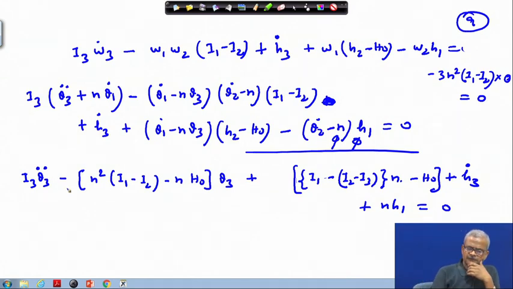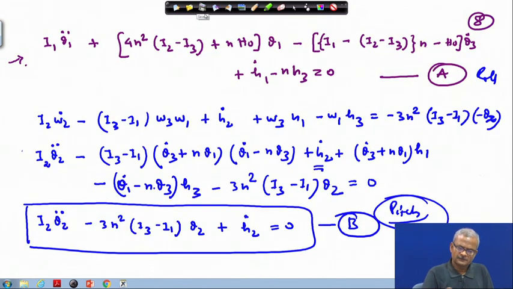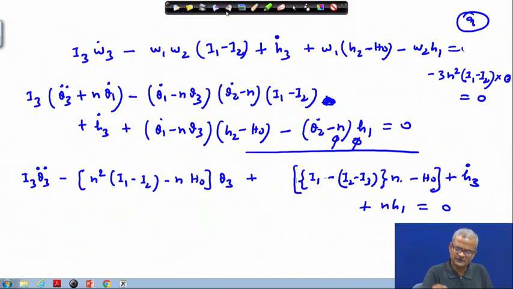Usually once you are writing this equation, many of the books will write it this way: the minus sign will be taken out of this, and here it will be made a plus sign. So, instead of using the minus sign here, if you write in terms of I1 minus I3, this gets in terms of a plus sign. So, these are some of the common changes that are done.